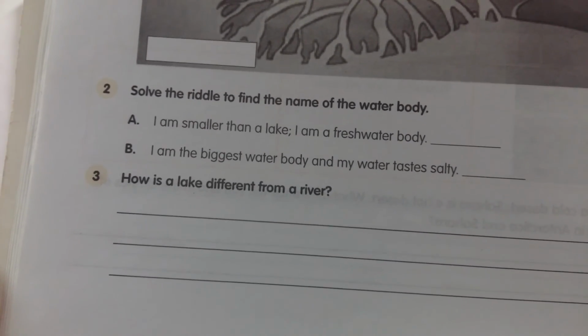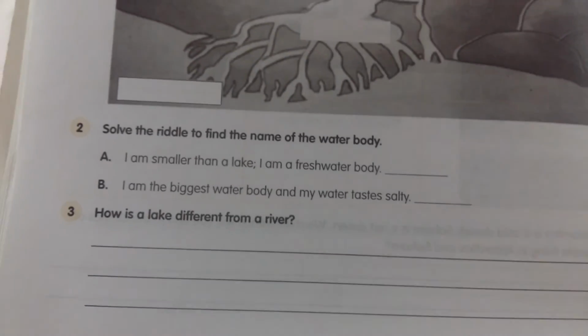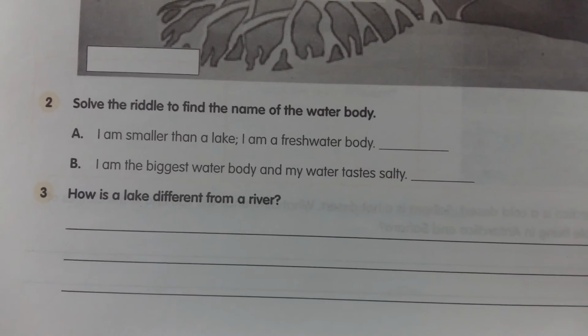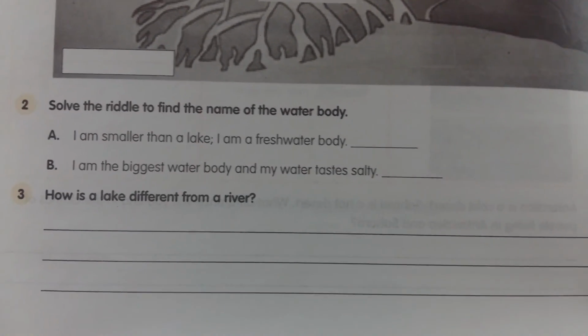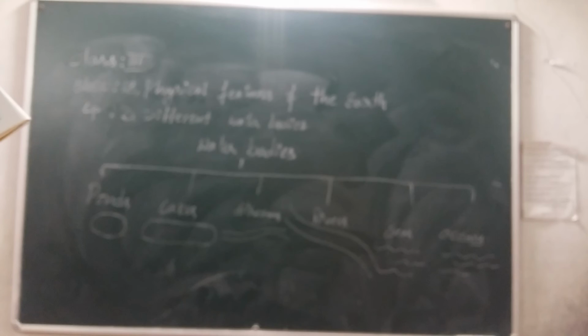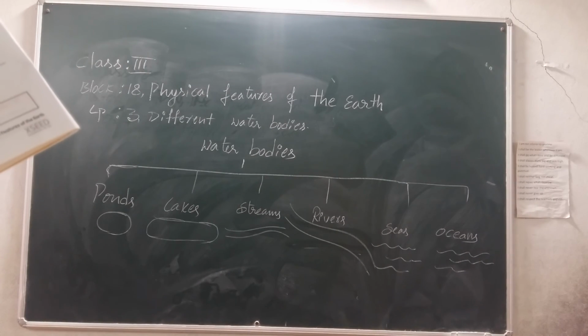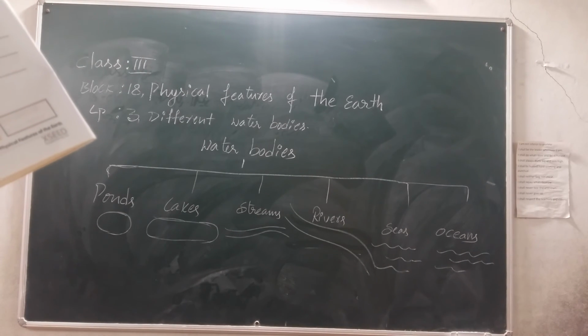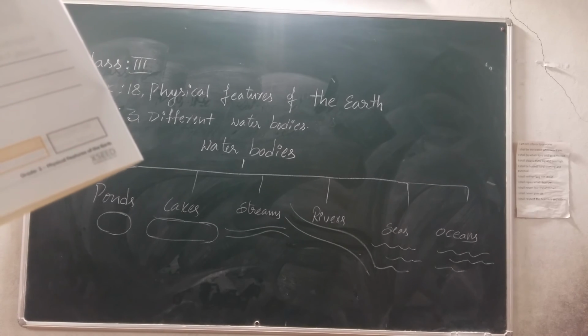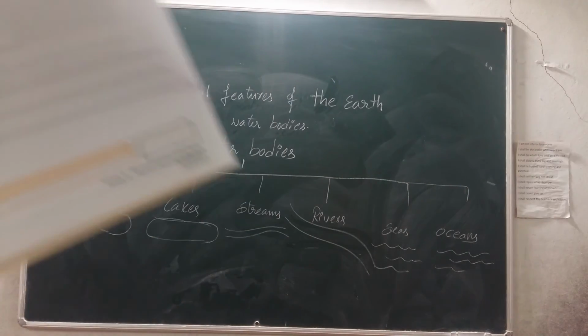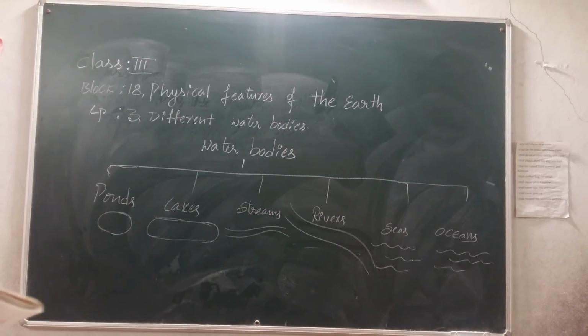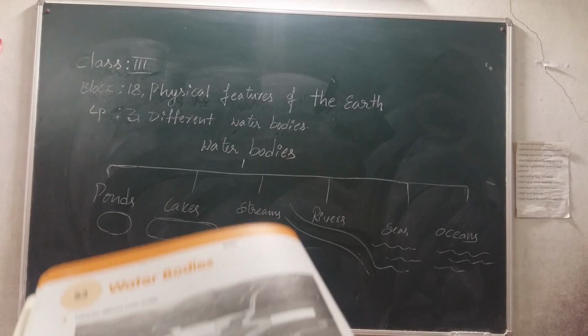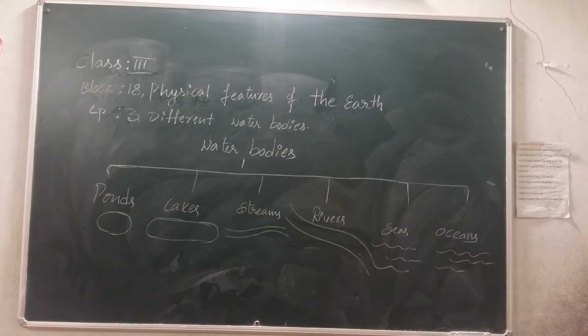Now the third question: how is a lake different from a river? Think about what I have told you about the river and the lake, and how you can differentiate them. A lake can have land on both sides, and it's not necessary that we always have fresh water; sometimes we can see salt water. And what about rivers? They are snow fed or rain fed. And compared to lakes, which one is bigger, lake or river? You know the answers.